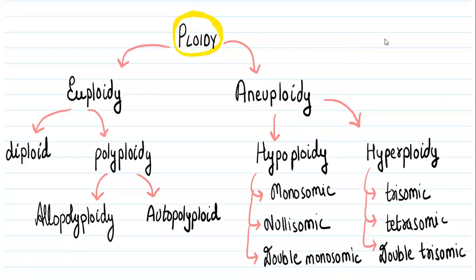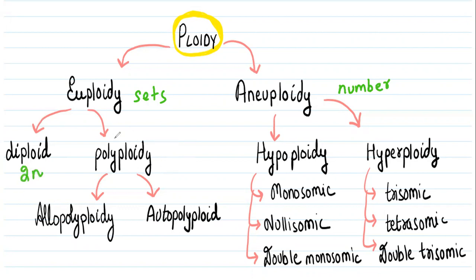So we have studied ploidy so far, and this is the recap of ploidy. Ploidy is first of all divided into two categories, euploidy and aneuploidy. Euploidy is related with chromosome sets, and aneuploidy is related with number. Euploidy is further divided into the diploid state and the polyploid state.